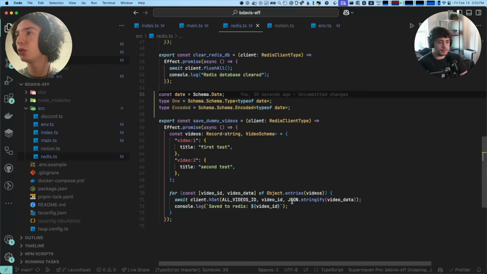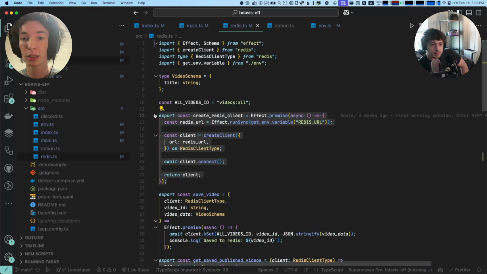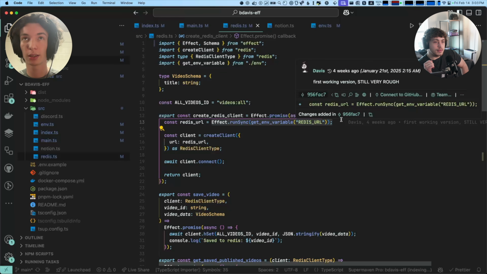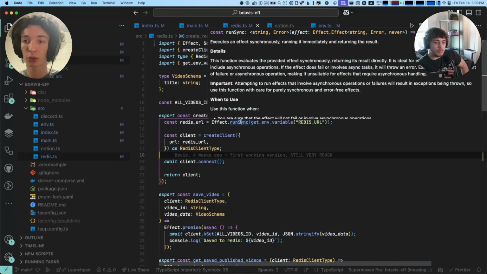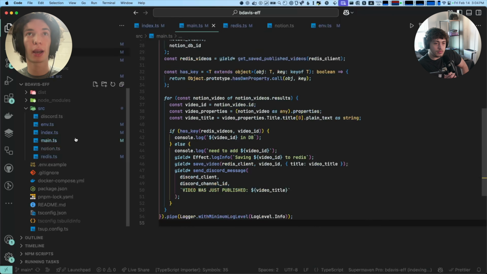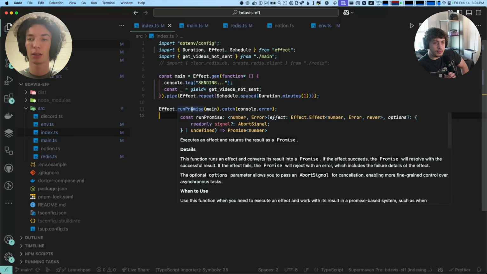So this one, there's not too much else going on here. The only thing is, again, talking about setting this up to do dependency injection. And then the other thing is not doing this. So this is the biggest effect sin. The biggest effect sin is running an effect inside another effect. The whole way you build up these effects in your program, but the way you actually get the effect to do anything is what's called running it. So if you saw back in our index, we have this effect, and then we run promise, and that's what actually runs it.